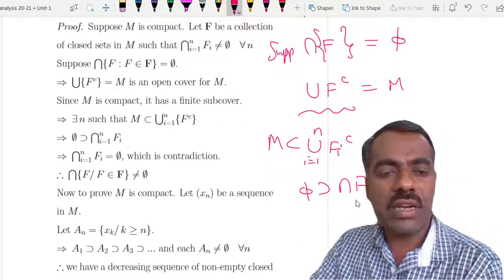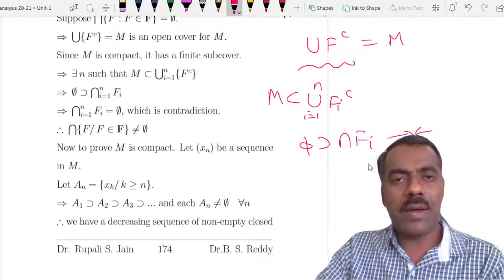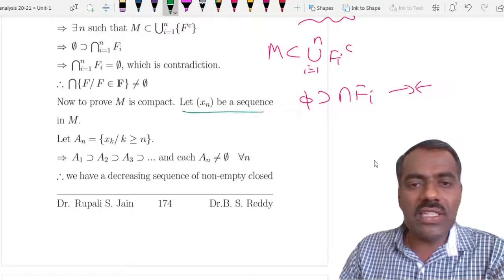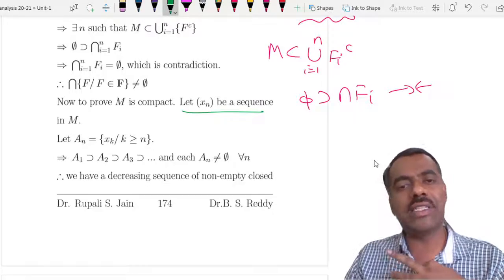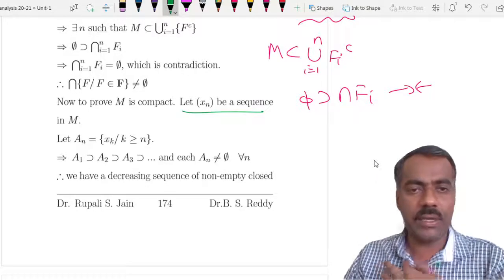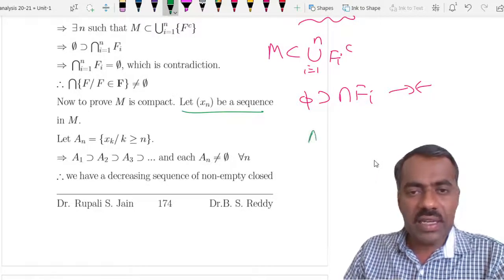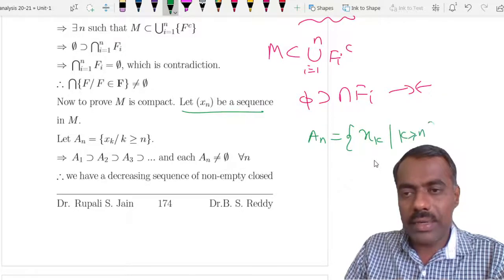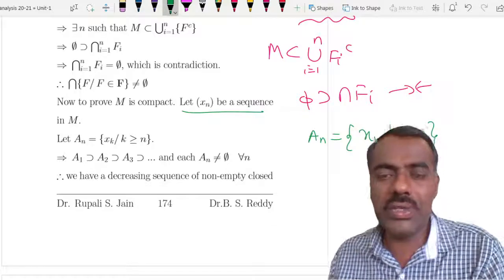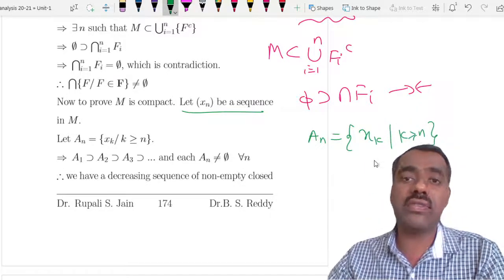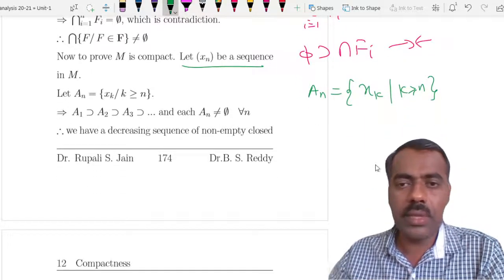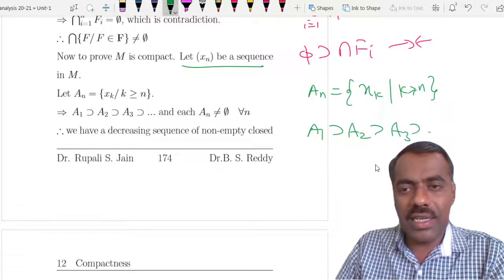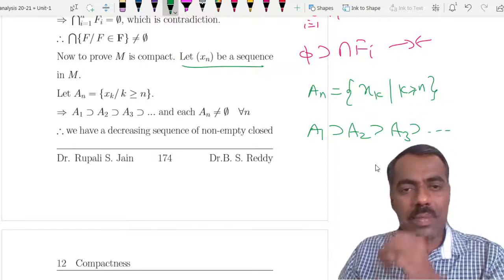Similarly, to prove the converse, that M is compact using the property which we have proved today, we take a sequence xn, and then we show that it has a subsequence which is convergent. For this sequence, you take An as the set of xk with k greater than or equal to n. That means A1 is all elements, A2 is from x2 onwards, A3 is from x3 onwards, and so on. Then clearly you can check that A1 contains A2, A2 contains A3, and so on, and each An is non-empty.